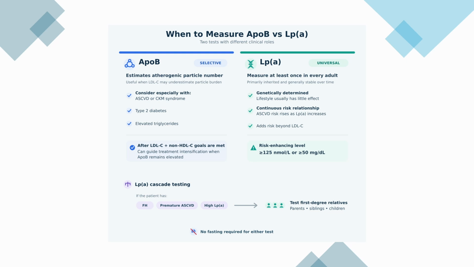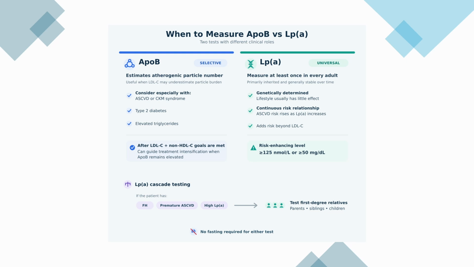The American College of Cardiology defines an Lp(a) of 125 nanomoles per liter as high, corresponding to roughly the 80th percentile and a 40% relative increase in ASCVD risk versus a population median of 20 nanomoles per liter. As a side note, fasting is not required to test for Lp(a) levels.